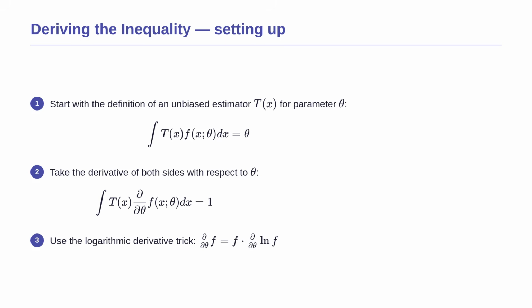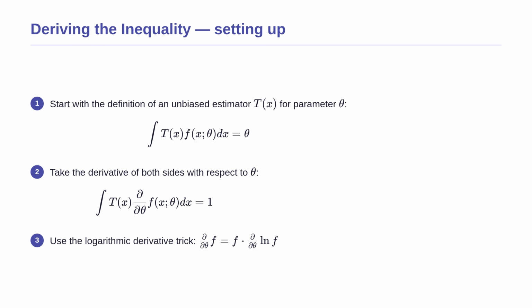Now that we have used this formula and seen it in action, let us understand where it comes from by proving the Cramer-Rao inequality from first principles. We start with the mathematical definition of an unbiased estimator. Its expected value, written as an integral of the estimator multiplied by the probability density function, must exactly equal the true parameter theta. Next, we take the derivative of both sides with respect to theta.